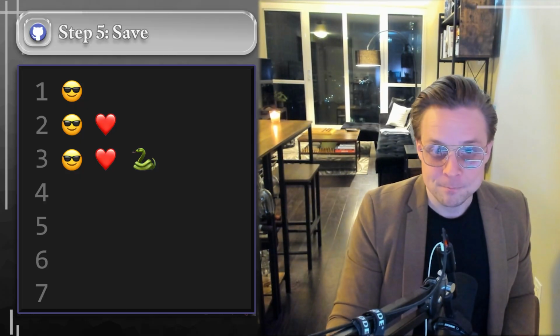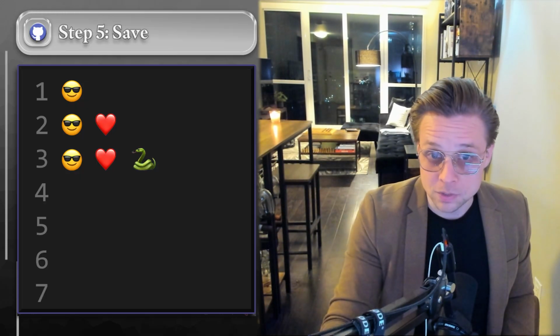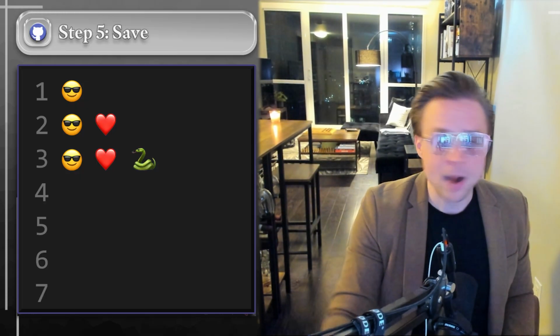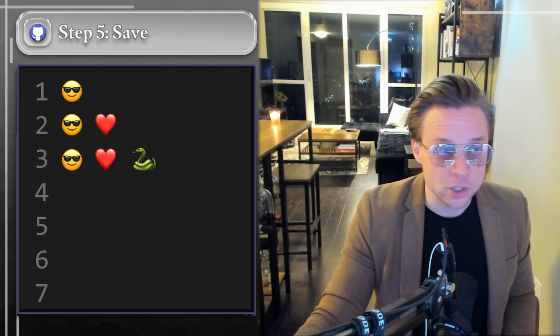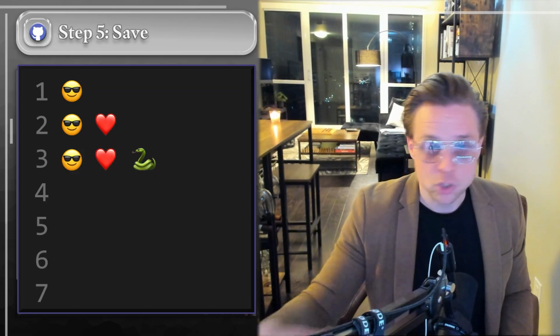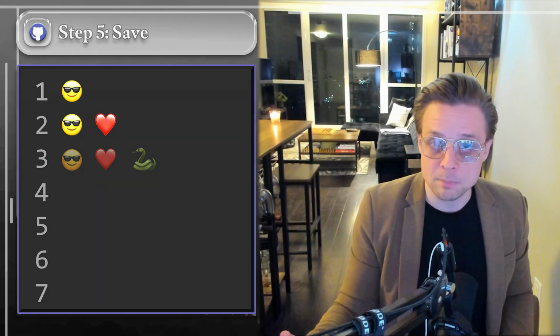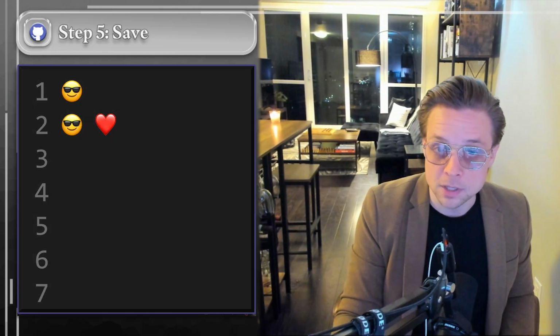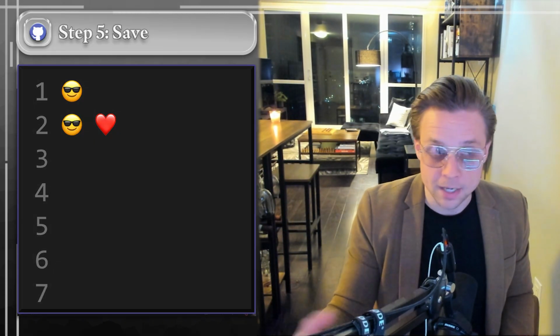And the great thing about this approach now, especially using GitHub, which is why it's so important to set up, is no matter how badly the snake emoji version of code that you're now going to be updating your game with, if it totally breaks everything, well, you can easily revert back to the cool guy with sunglasses and heart emoji version of the game, which you got to work. So you do all this work to refine it, and then you can save it.